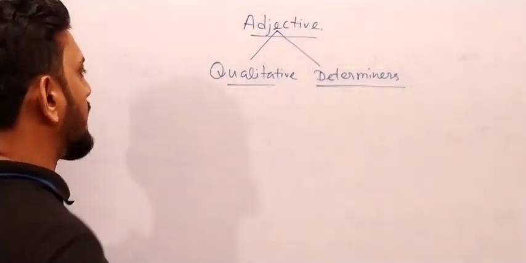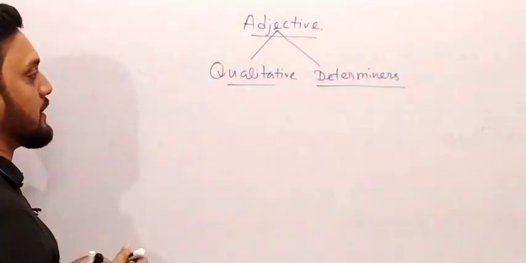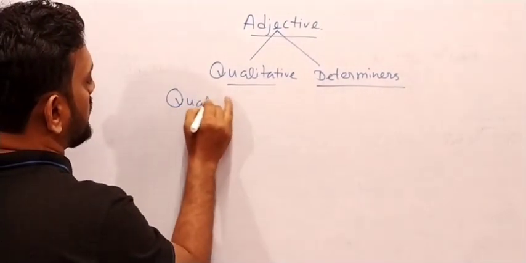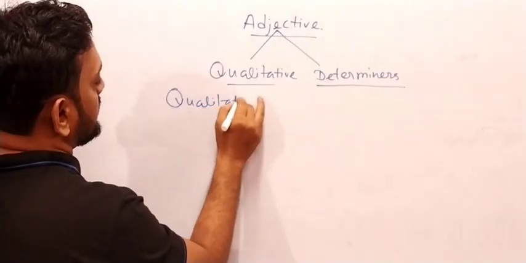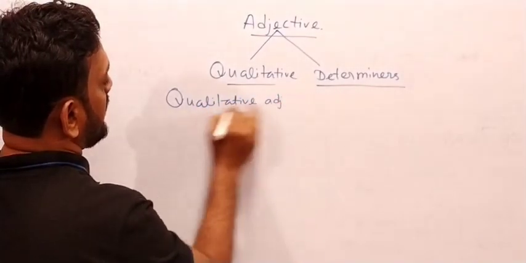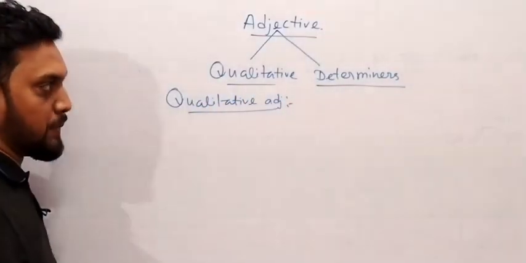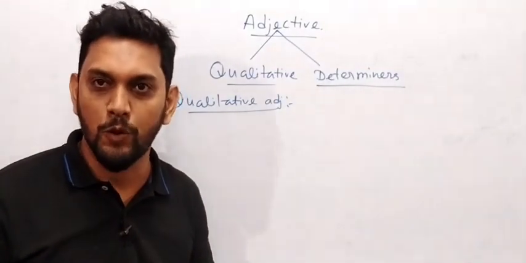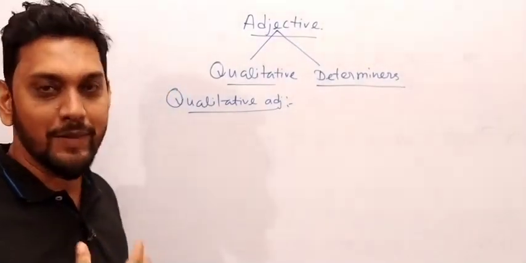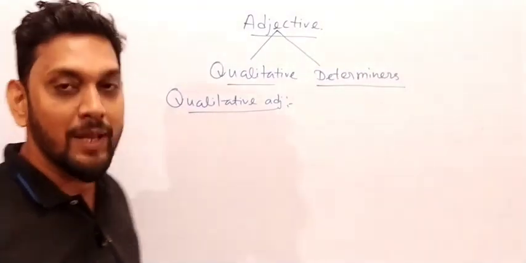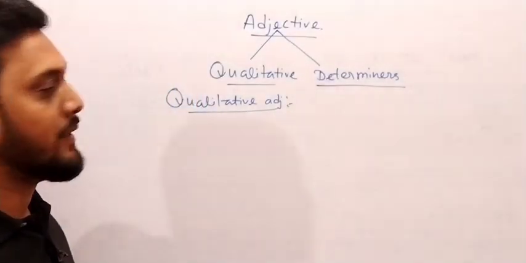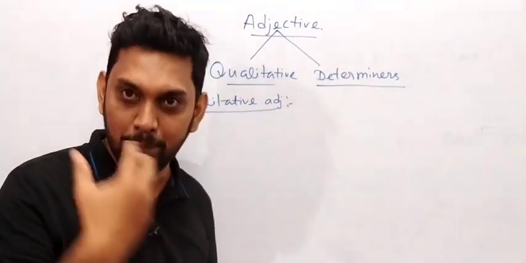Now what is written here, my friend? Qualitative adjective. Write it down, all of you: qualitative adjective. Now what does qualitative adjective mean to us? Later on we can study the determiner. First of all we need to complete qualitative adjective. Qualitative adjectives always qualify a noun or pronoun.